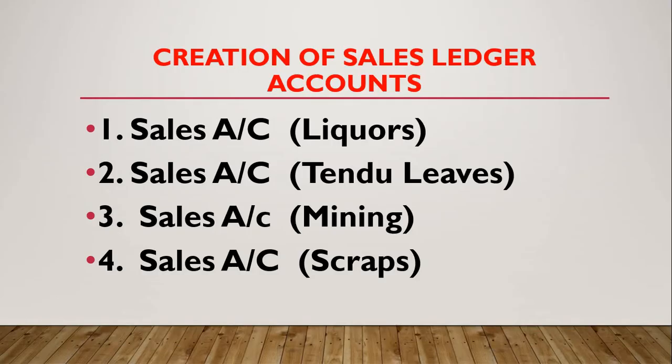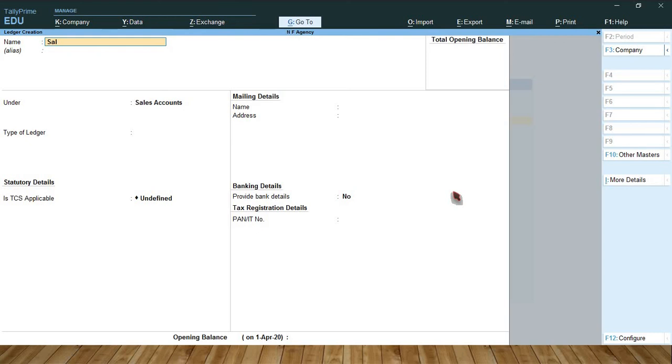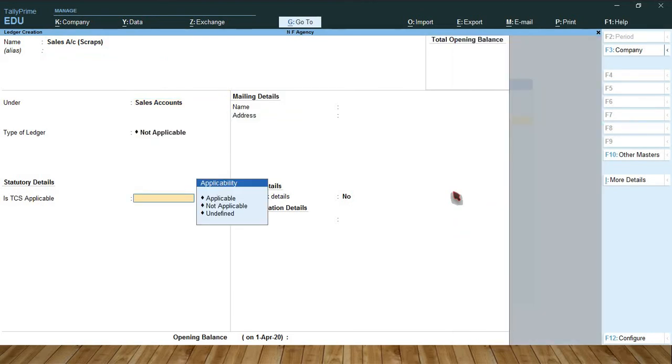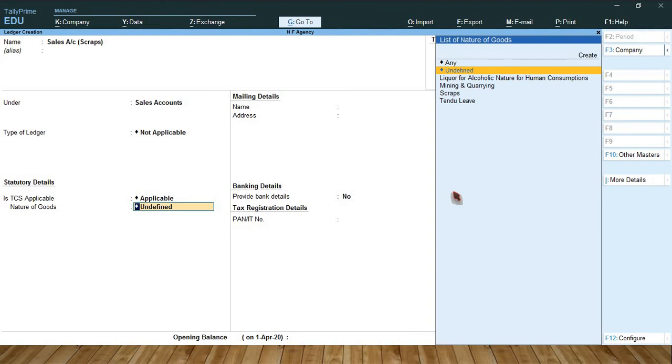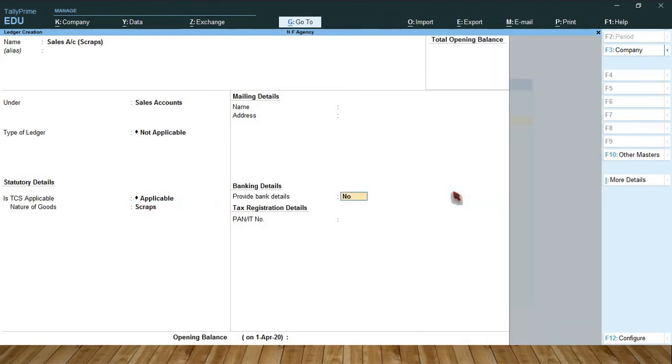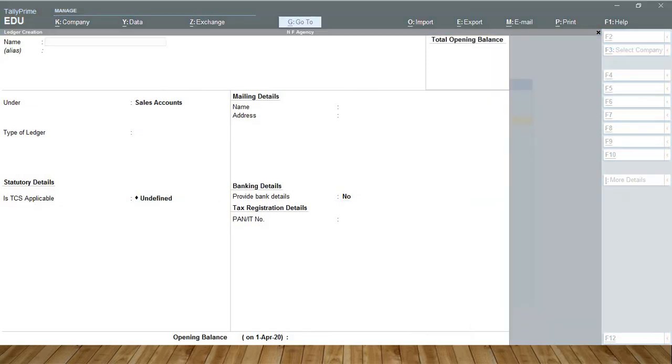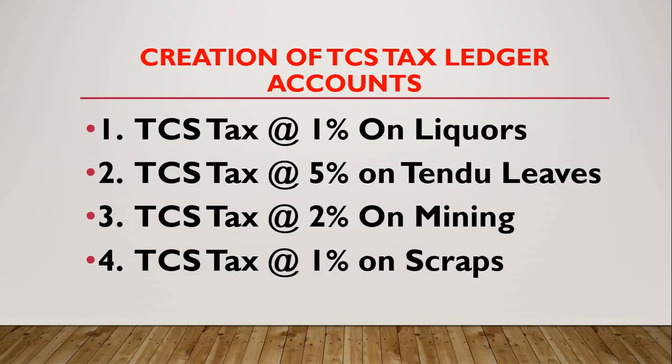So last one, scraps, sales account. Under sales account, is TCS applicable? Yes, applicable. Select scraps. Accept. Okay.